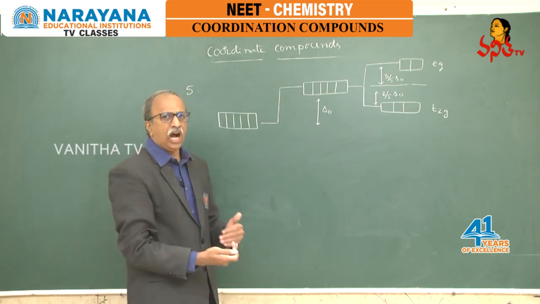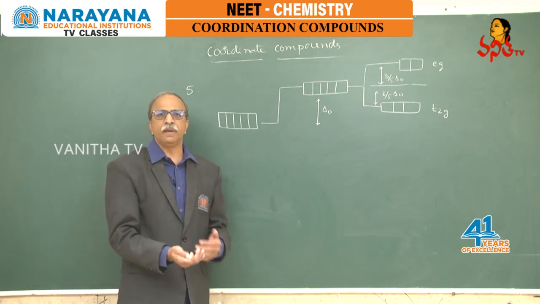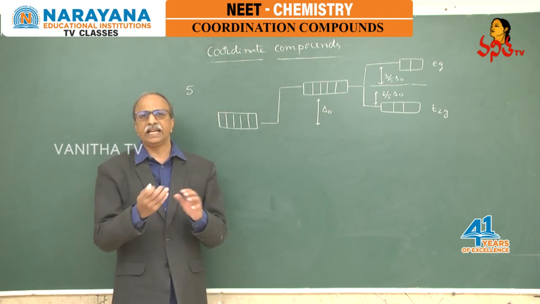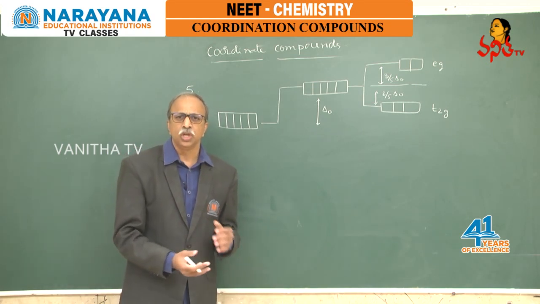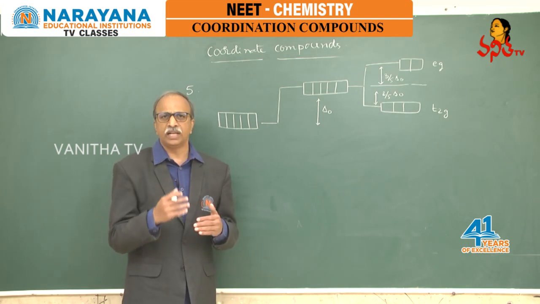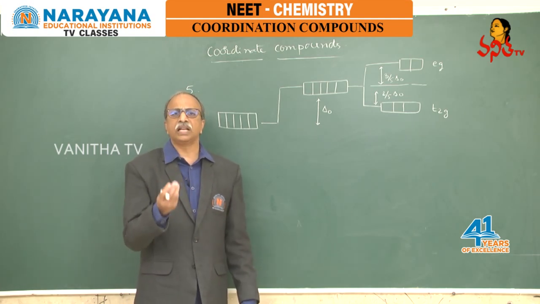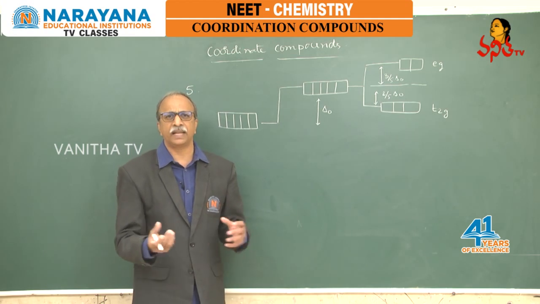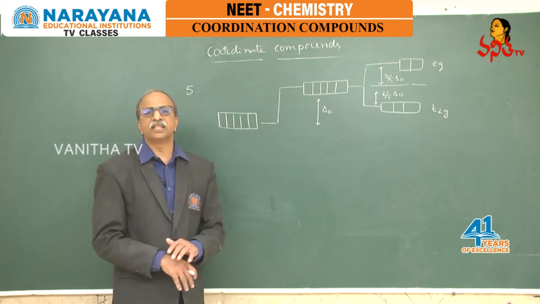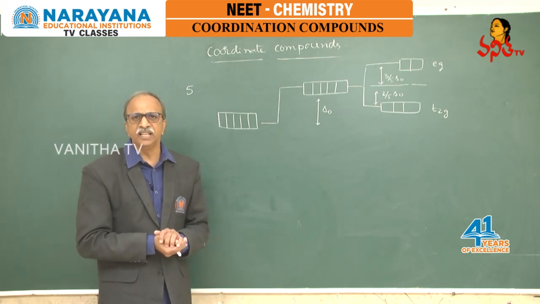Depending on the approach of the ligands around the central metal atom in different ways, for example, the ligands may approach tetrahedrally, or octahedrally, or in a square planar manner. So there are various ways of approach depending on the nature of the coordination complex which is going to be formed. Here we are discussing the first one, octahedral type complexes. Here the metal ion is surrounded by 6 ligands, that means the geometry of the complex is octahedral.